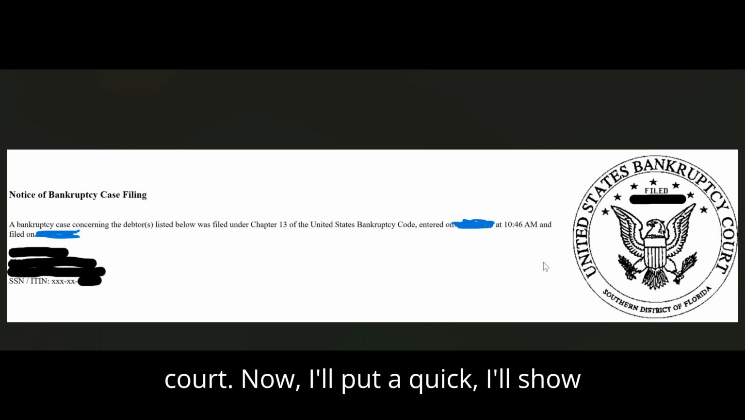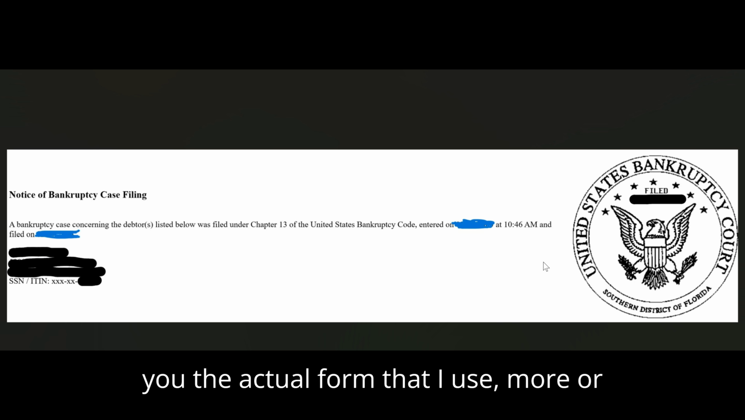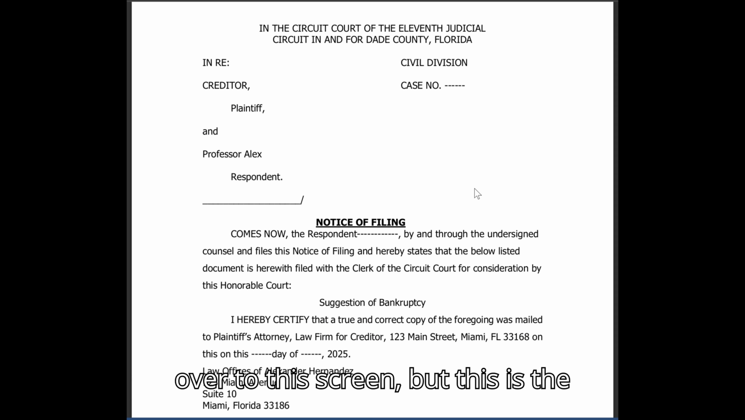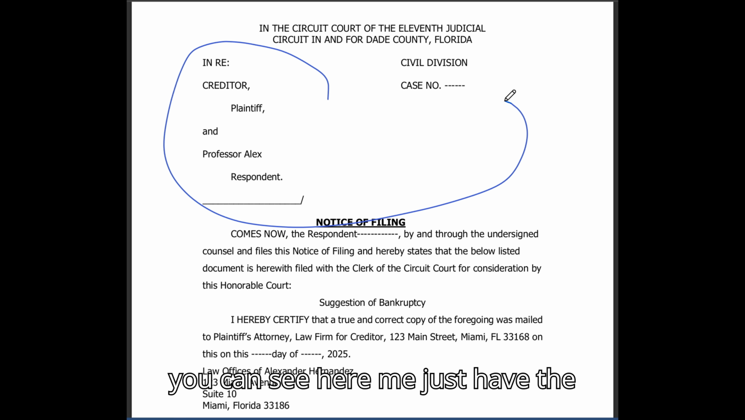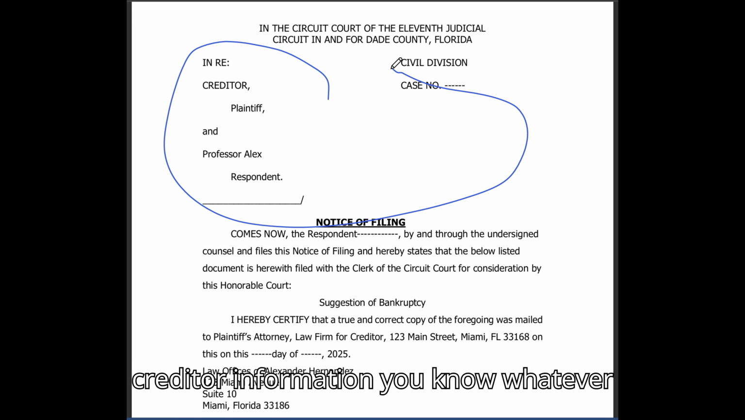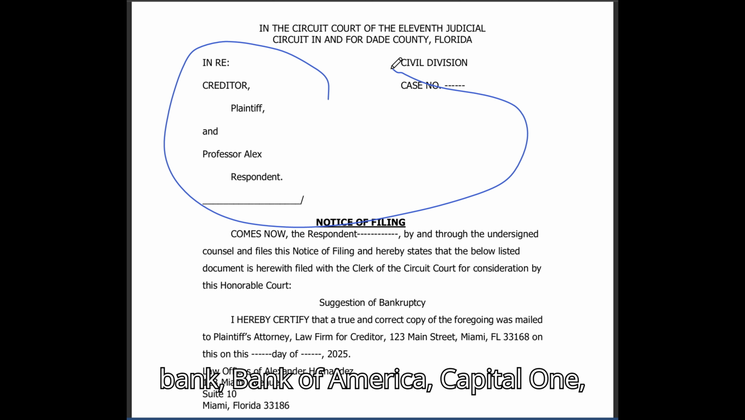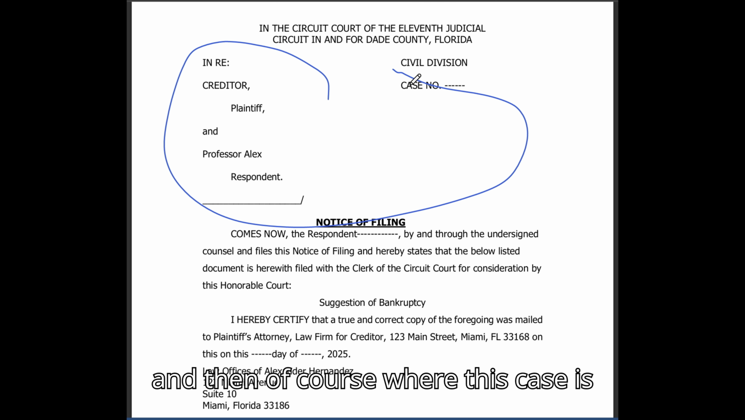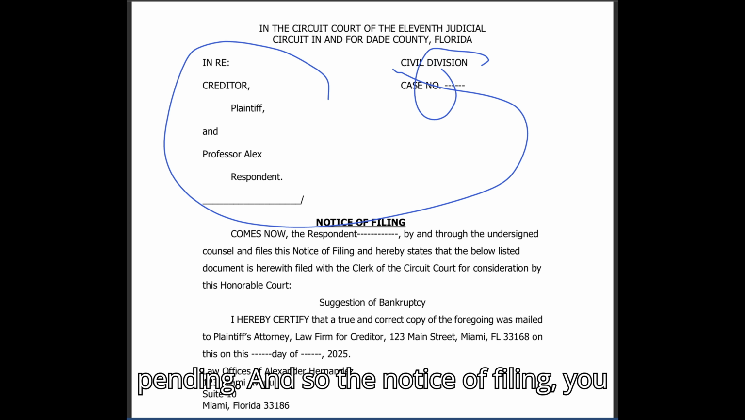Now I'll show you the actual form that I use, more or less. So I had to make a second video so I can jump over to this screen. This is the notice of filing that I would do, and that's enough to stop any lawsuit. As you can see here, you just have the creditor information, whatever bank, Bank of America, Capital One, whoever initiated the lawsuit, your information, which you're the defendant, and then, of course, where this case is pending.